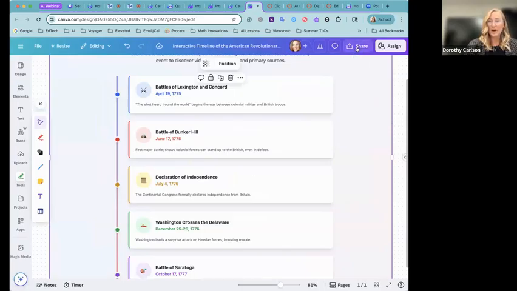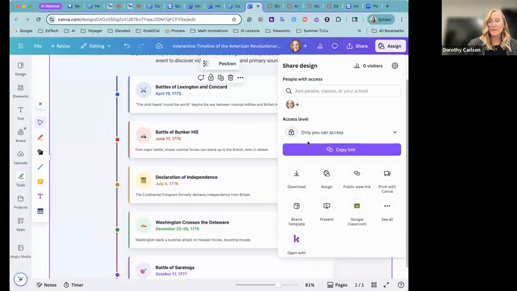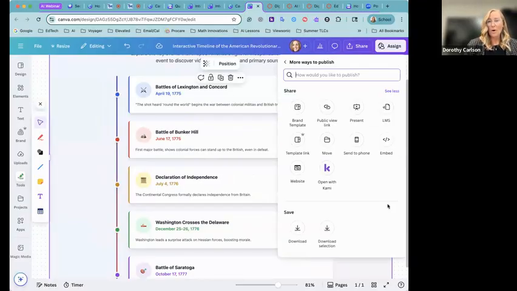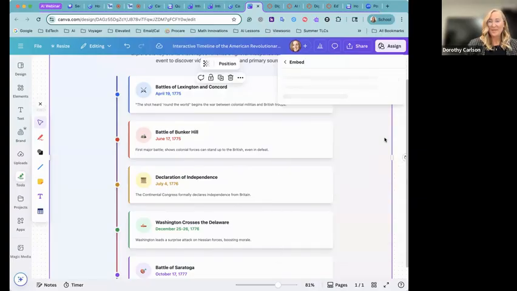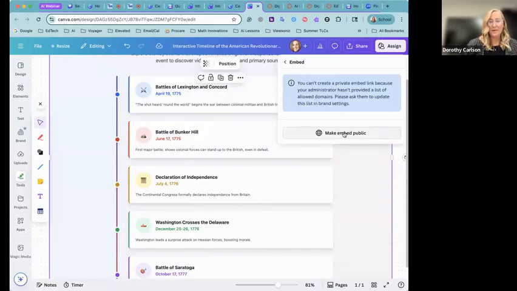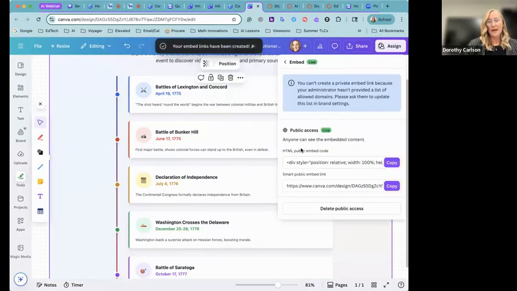You can come up here to share, and this will give you different options where you can download it, provide a link to it, or embed it with this Canva HTML embed code. So I'm clicking on embed. I'm going to make that embed public. And then you want this HTML embed code. You just copy, and then what you can do is include it in your Canvas pages.